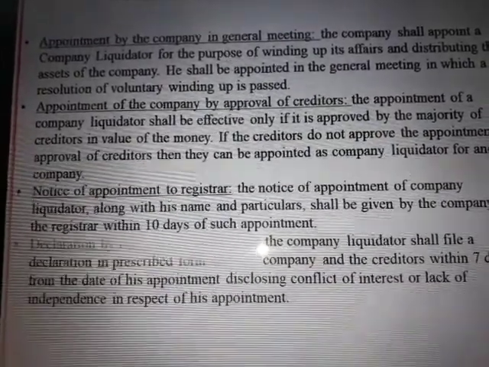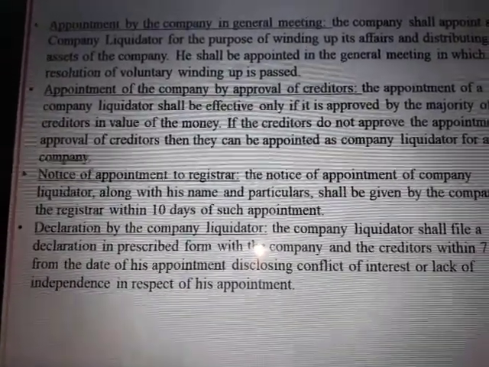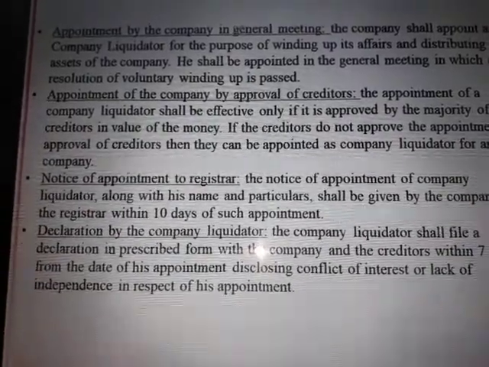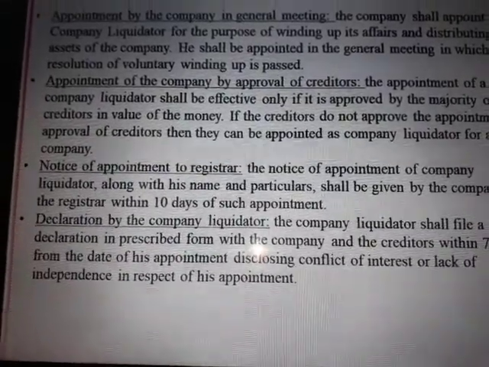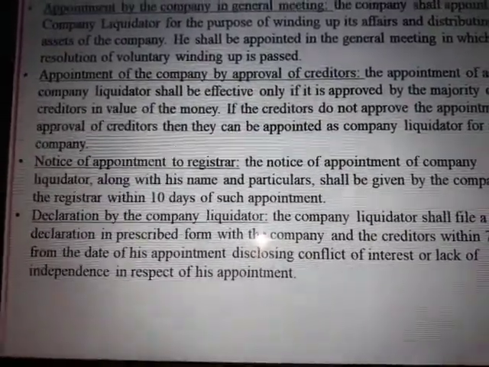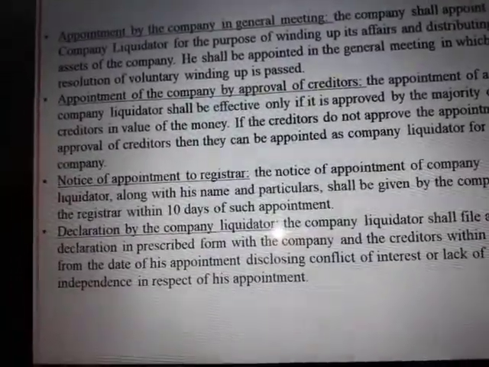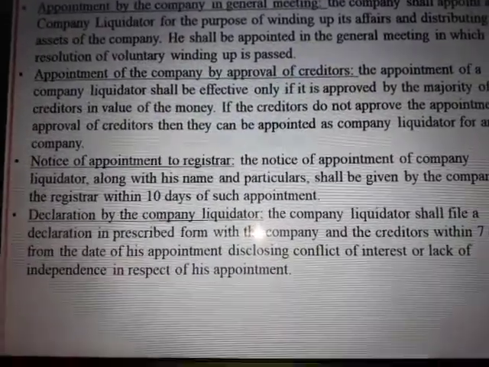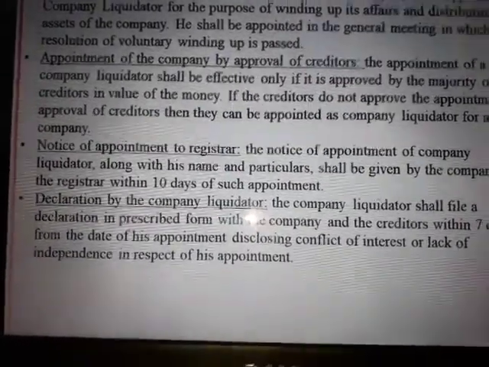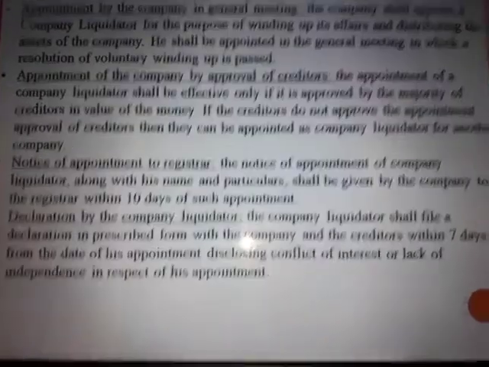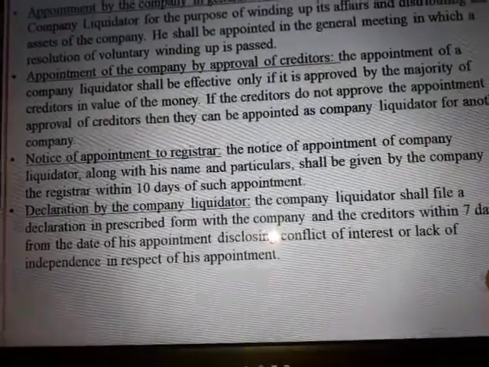After sending the notice, we have to give the declaration that the notice has been sent to the registrar of the company along with the details and address of the company liquidator. We also have to take the declaration from the company liquidator, whether he wants to continue in the role of company liquidator in the particular company or not. We have to take a prescribed declaration form from the company liquidator, and that prescribed declaration form should be sent to the company and to the creditors within 7 days from the date of appointment.